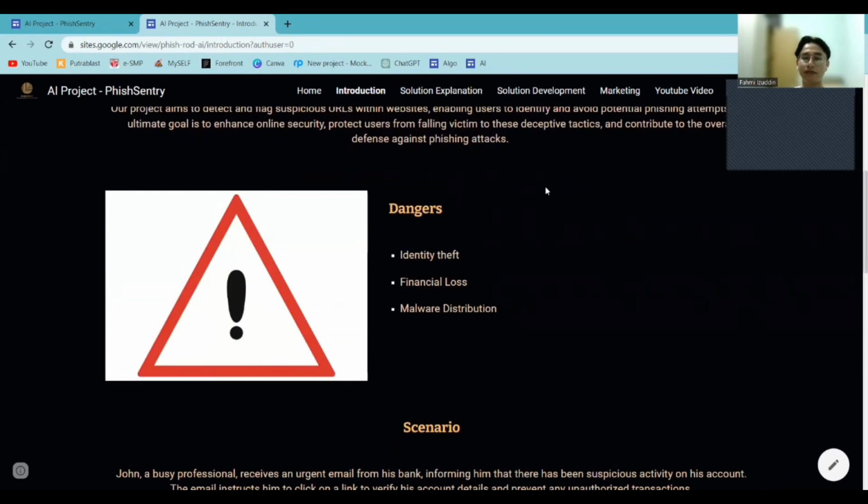So these are the types of dangers that we encounter when phishing attacks occur. Firstly is identity theft. Secondly, financial loss, and lastly, malware distribution.